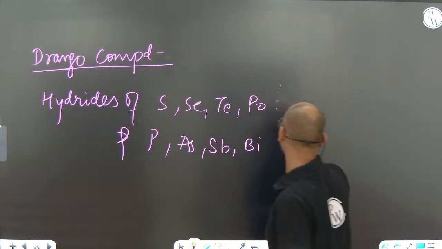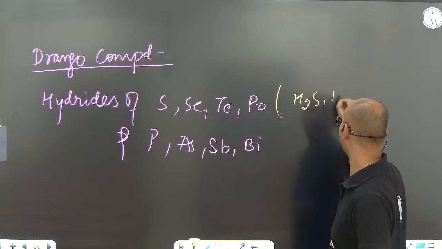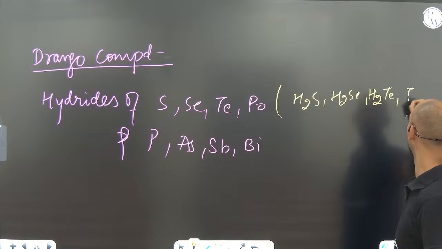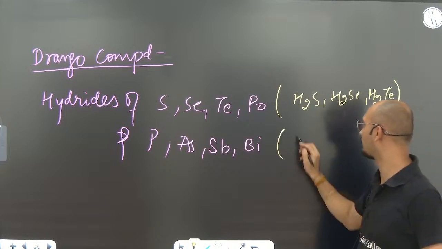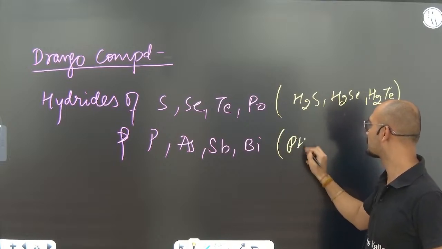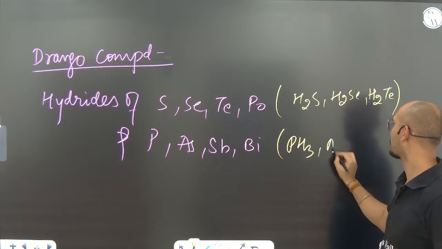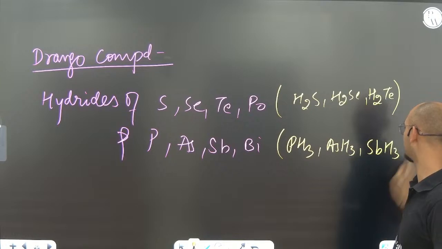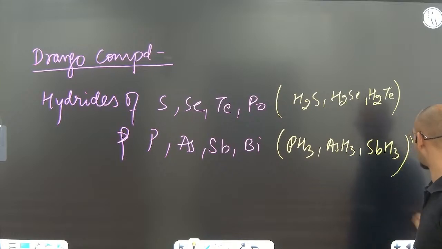See H2S, H2Se, H2Te, or leave it up till here only. In here PH3 phosphine, AsH3 arsine, SbH3 stibine. I hope you are understanding it.